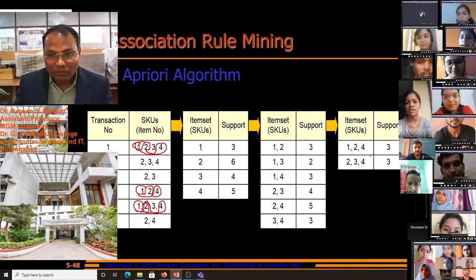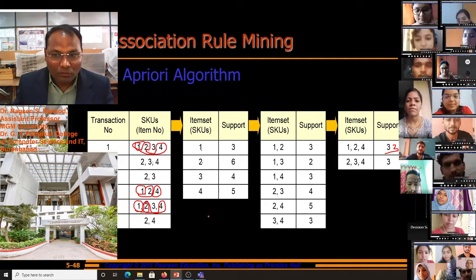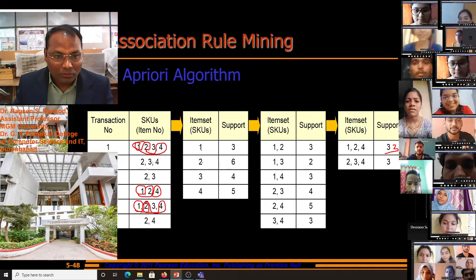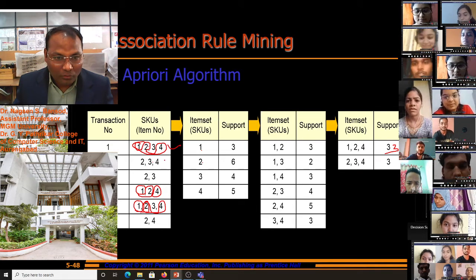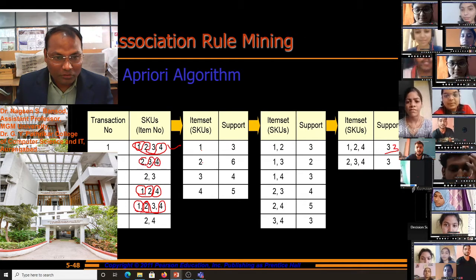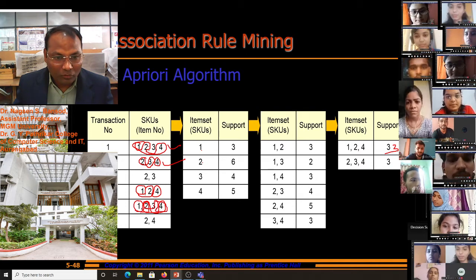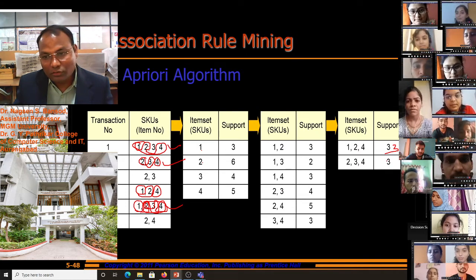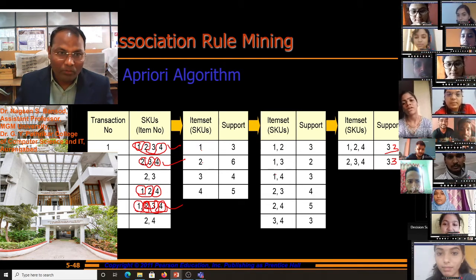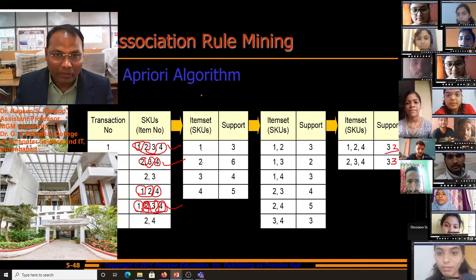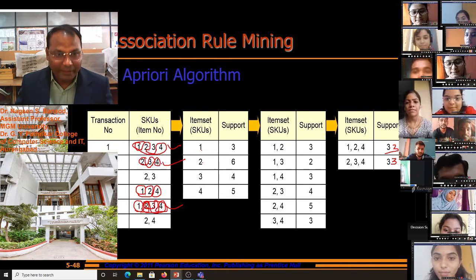So here 3 is written. Then for 2, 3, 4, this is 1, this is second, and this is third. There is also 3. So with the Apriori algorithm we can find the association like this.